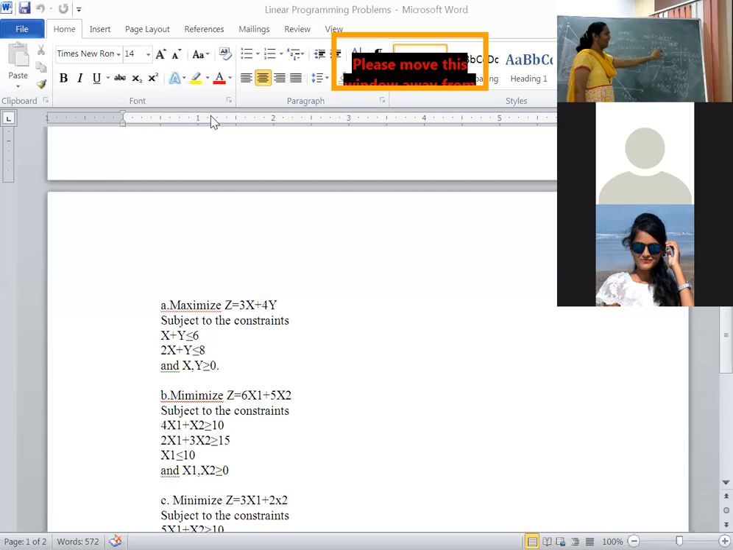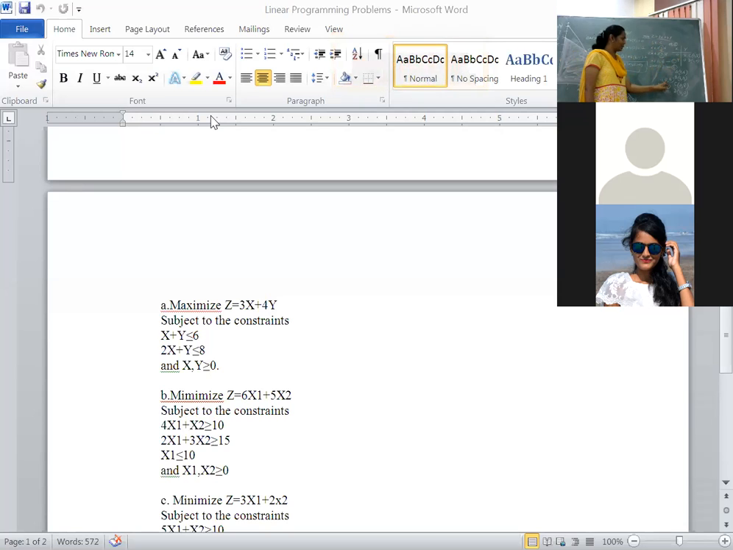Directly, these inequalities are replaced with the equal to symbol. Consider this as equation 1 and this as equation 2. The procedure says substitute once the value of x as 0, and once the value of y as 0. Then you will get 2 ordinate points for every equation.